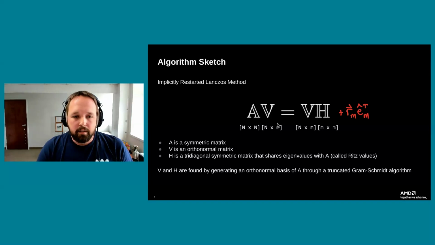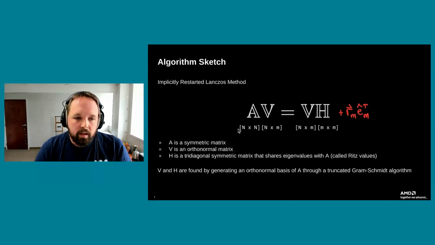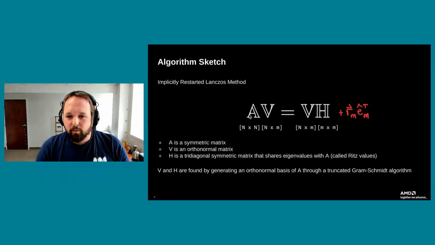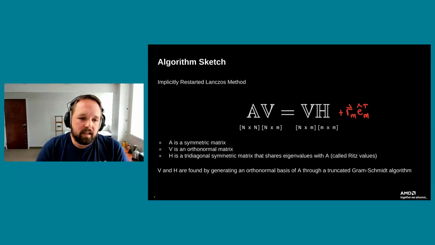Now the key thing here is that if I have an n by n matrix, so if I have my 500 by 500 grid, A would technically be a 500 squared by 500 squared matrix. This little m here, we can actually choose to be a much smaller number, so we can establish an equivalence between A and this matrix H. One unique property is that the eigenvalues of H are shared with the eigenvalues of A. And if I find the eigenvectors of H, I can map those to eigenvectors of A.